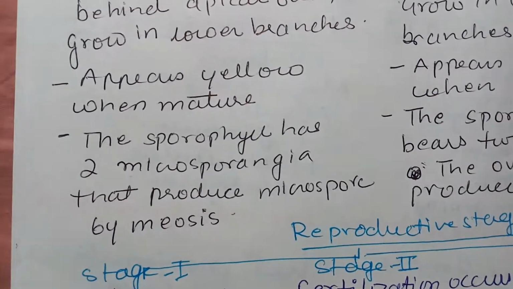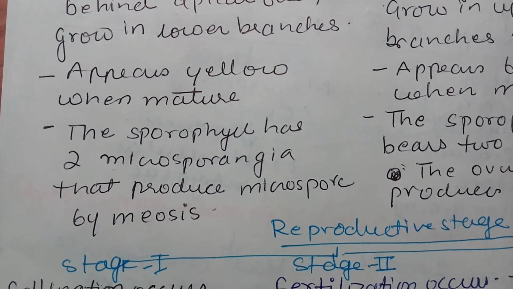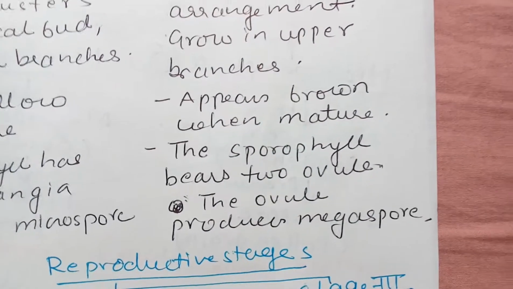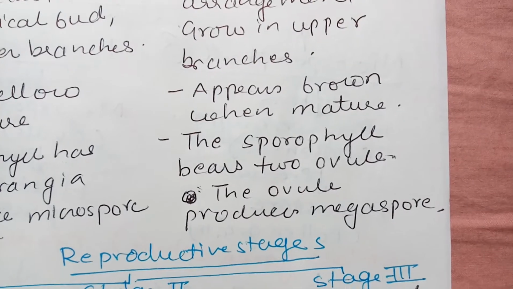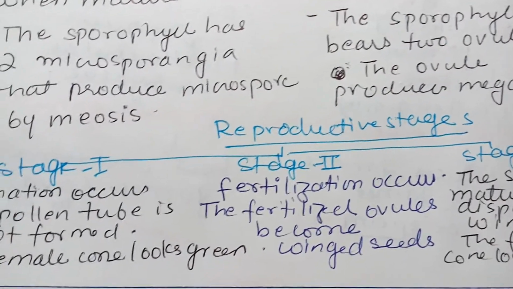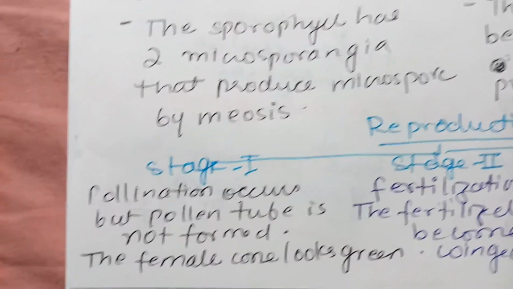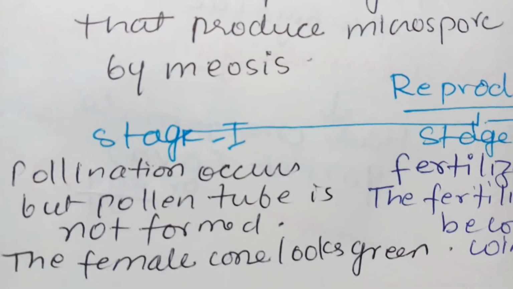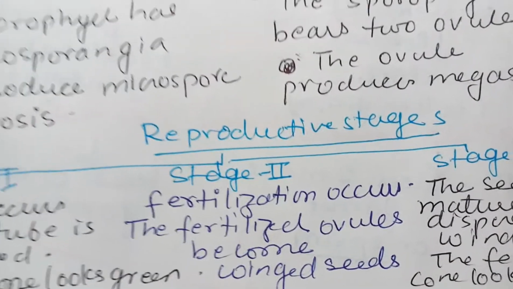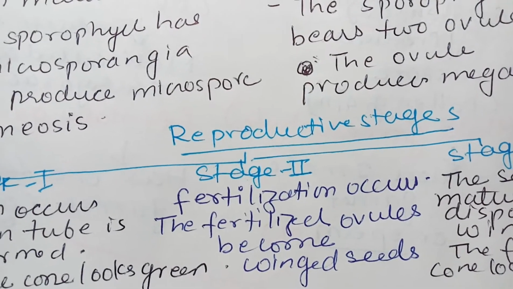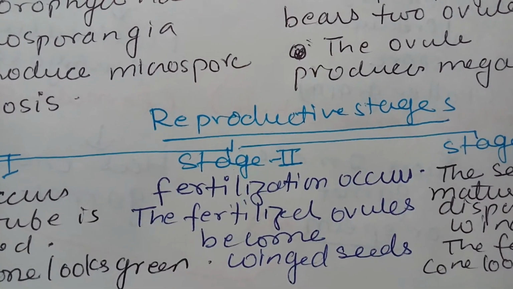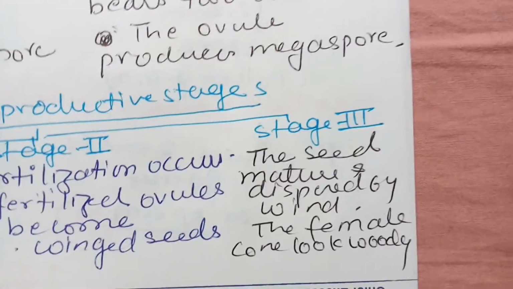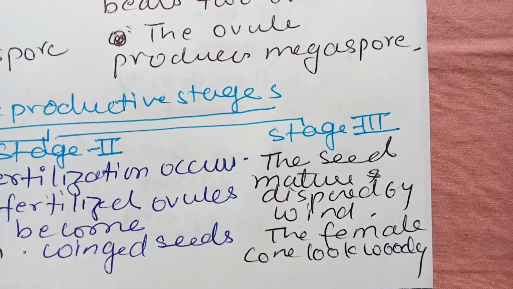The sporophyll has 2 microsporangia that produce microspores by meiosis. The female sporophyll bears 2 ovules. The ovule produces the megaspore. Now there are stages of reproduction. Stage 1: pollination occurs but the pollen tube is not formed. The female cone looks green. Second stage: fertilization occurs. The fertilized ovule becomes a winged seed. Third, the seed matures and is dispersed by wind. The female cone looks woody.